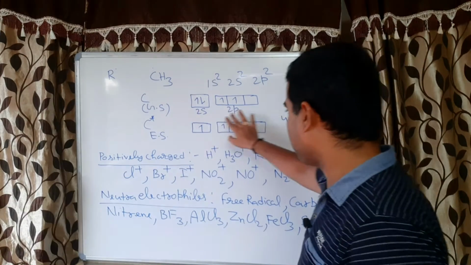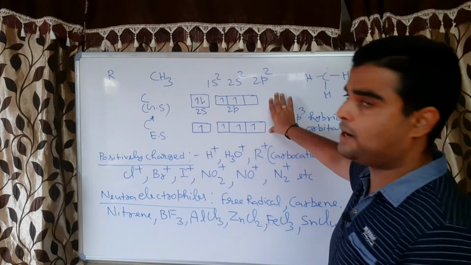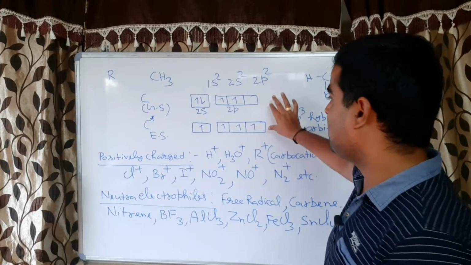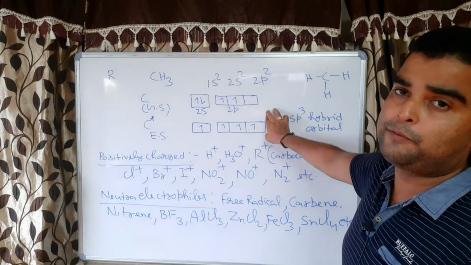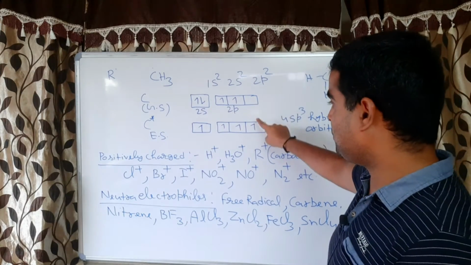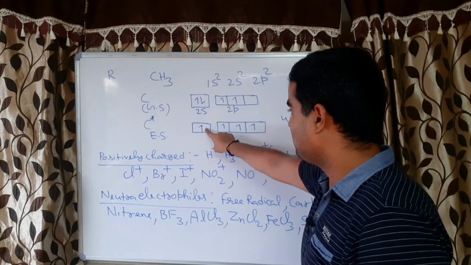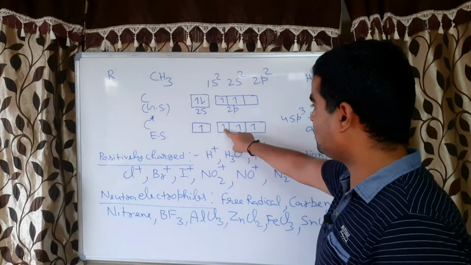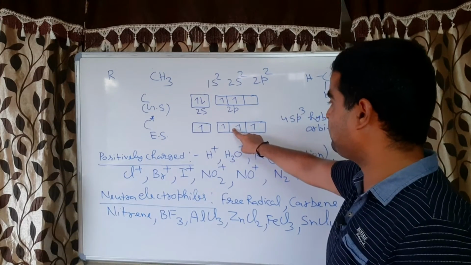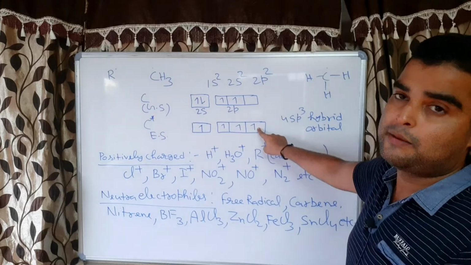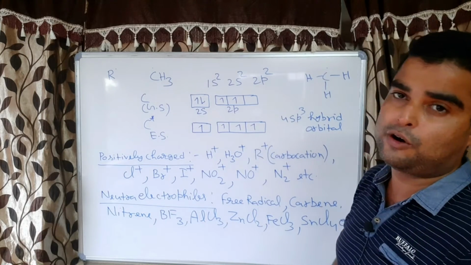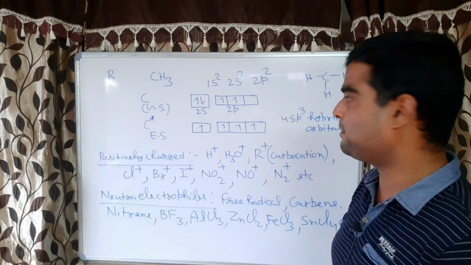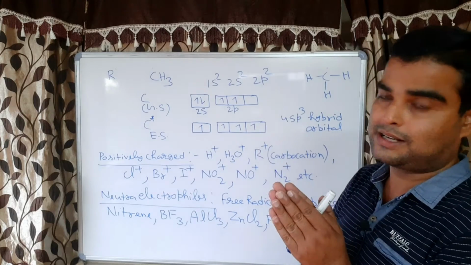So if all the 4 orbitals undergo sp3 hybridization, it means all 4 orbitals will form sigma bonds, correct? So this will be paired, this will be paired, this will be paired, and this will be paired. Paired means when they form the sigma bond, there is pairing of electrons, correct?